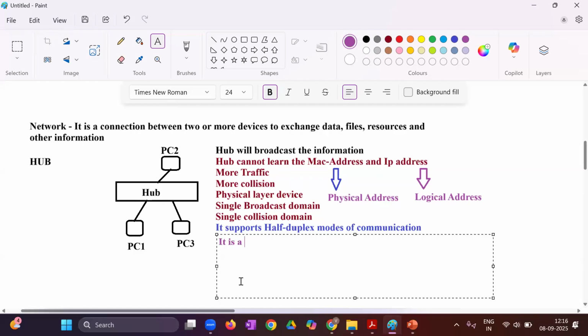It is a layer 1 device that is used to connect multiple devices in a local area network.